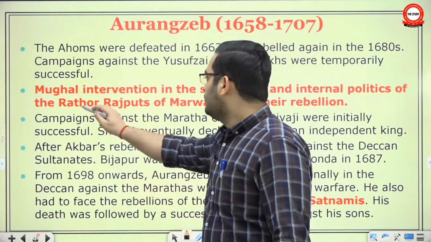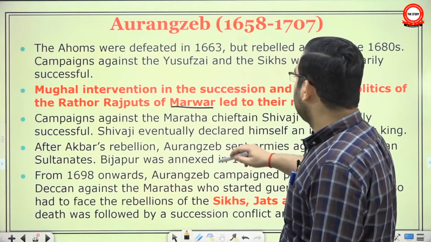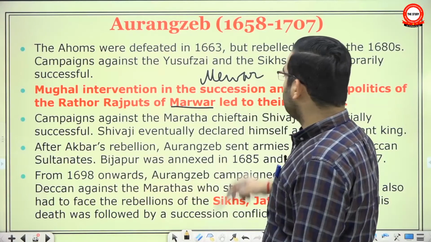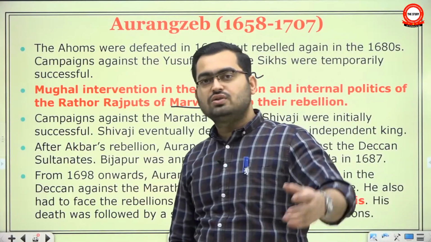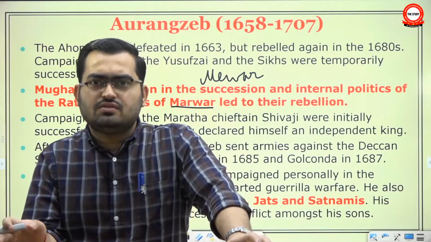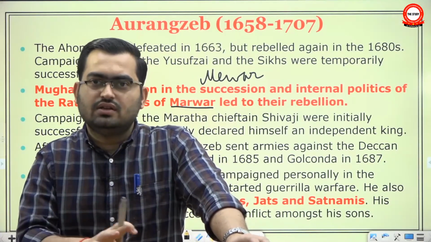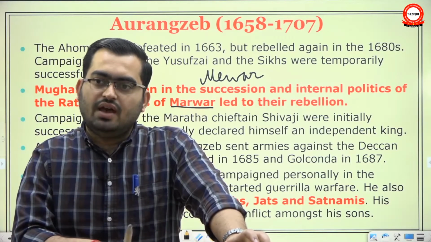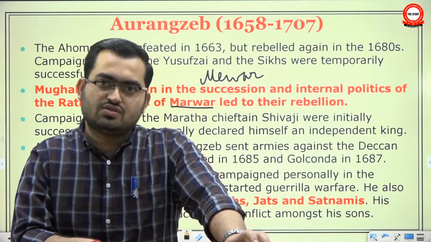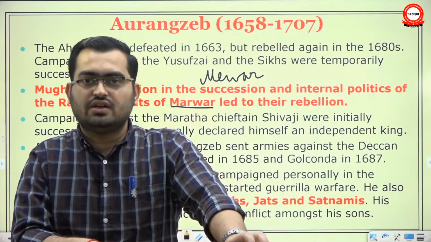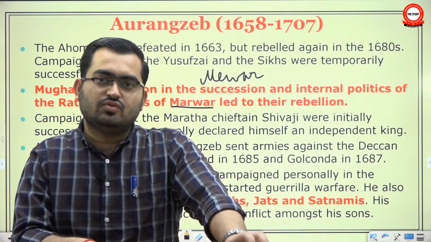Though the Rathor Rajputs of Marwar rebelled and were supported by the Sisodias of Mewar, other Rajput states of Bundi, Kota, Jaisalmer, and the Bhatis, none of them rebelled. Only Mewar and Marwar went against him, and that disturbance was quelled very soon. The alliance between Marwar and Mewar was broken when Marwar eventually came to an agreement with the Mughals.